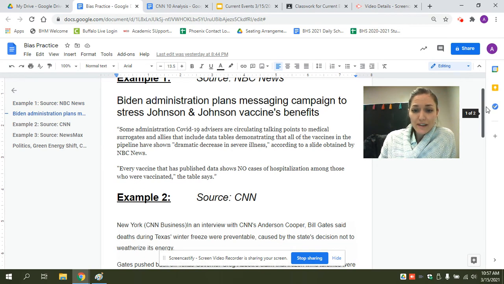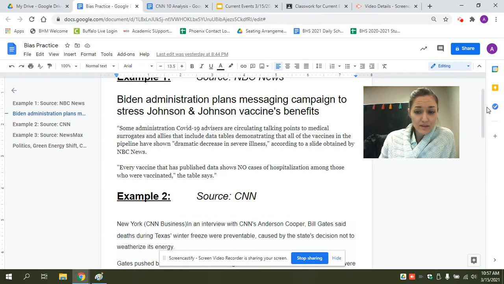Biden administration plans messaging campaign to stress Johnson & Johnson vaccine's benefits. All right, so this one's talking about the vaccine, and right here in the title, we can already see some bias, some exclusion. They're talking about the benefits. They're not really covering the risks, and of course, there are risks with any vaccine, including the Johnson & Johnson COVID-19 vaccine. So we could say some exclusion right here because they're not talking about those cons or those risks.